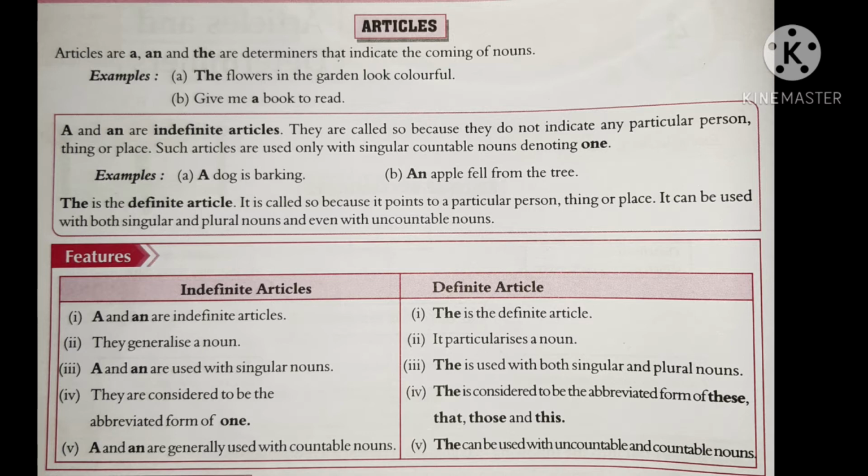Consonant letters are all the letters except A, E, I, O, U. If a singular noun begins with a consonant sound or a consonant letter, we can use the article a.